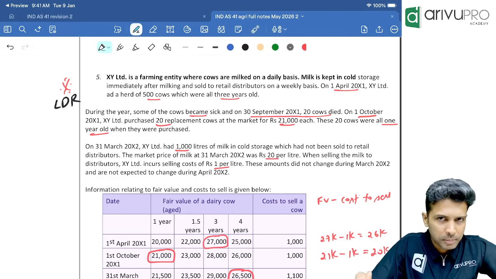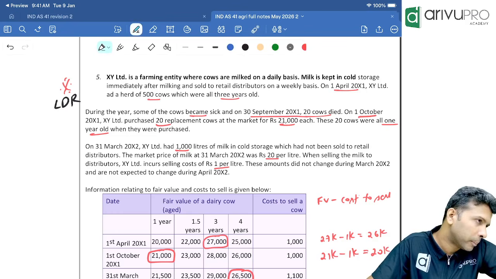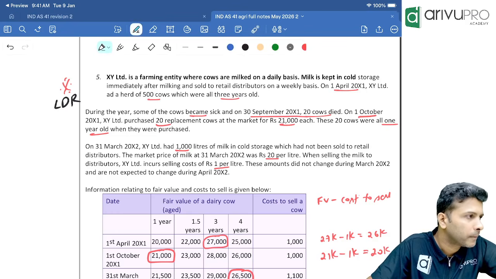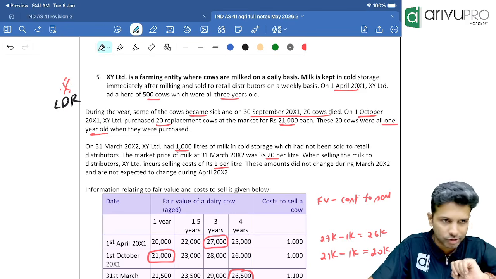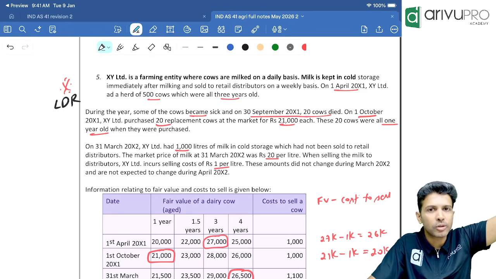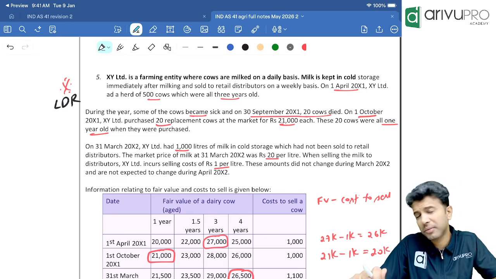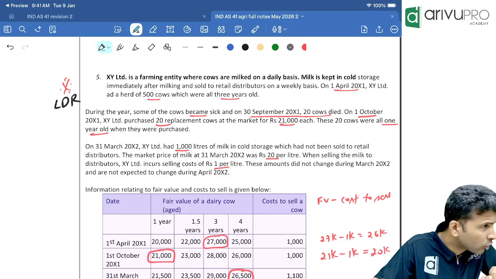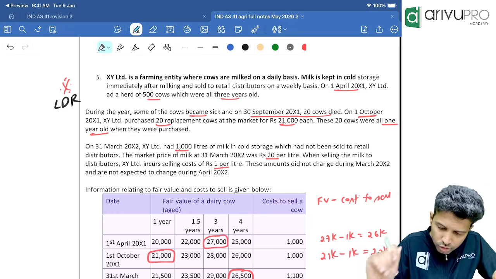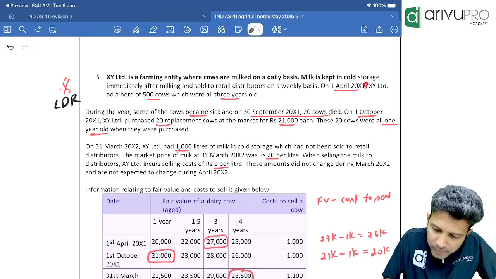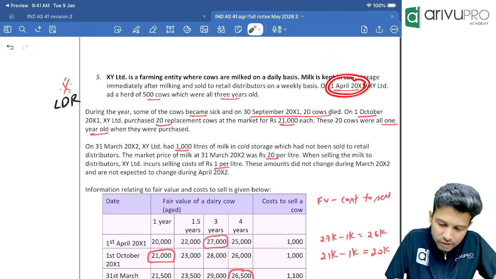We know that biological asset at reporting period should be measured at fair value less cost to sell. Last year's closing balance will become current year's opening balance. Last year we would have measured the cow at fair value less cost to sell. So on 1st April 20x1, what is fair value less cost to sell?